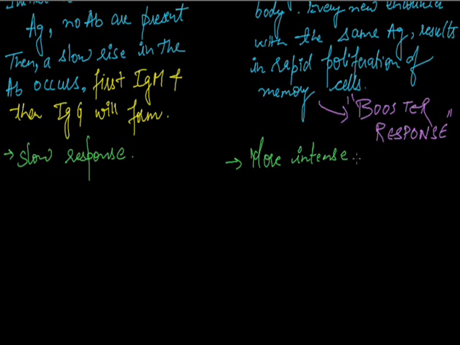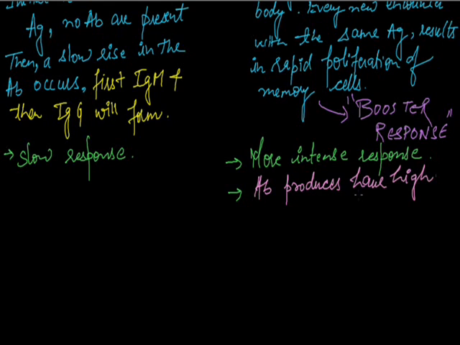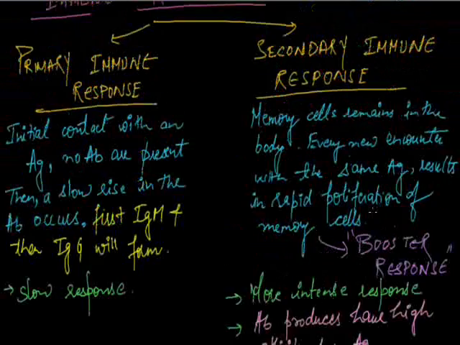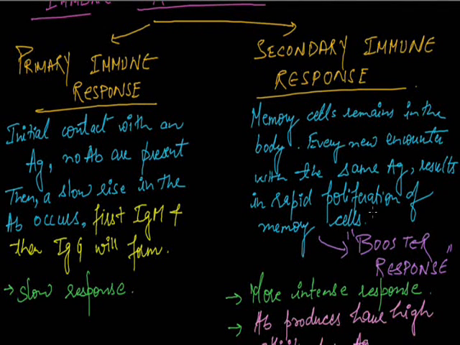Next, the antibodies produced in the secondary response have high affinity for antigen. This is all about the primary and secondary response.